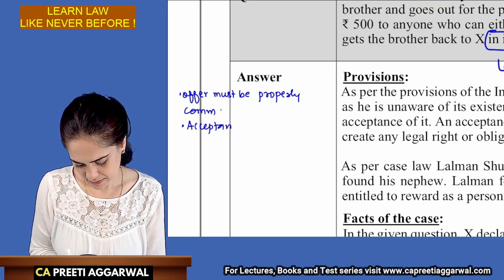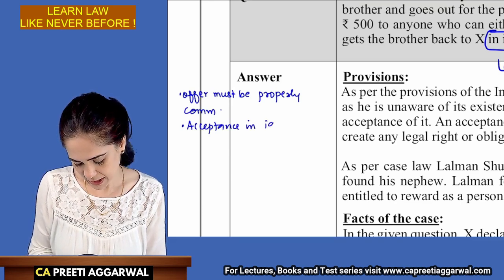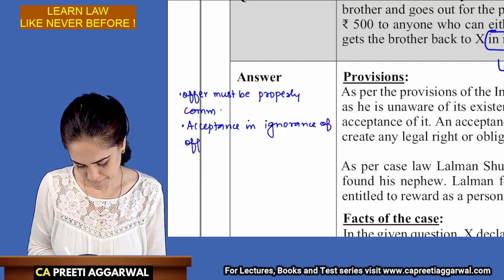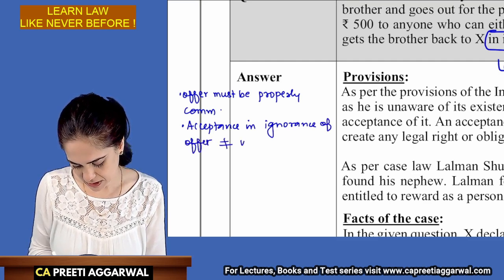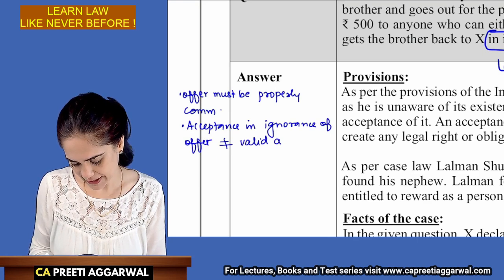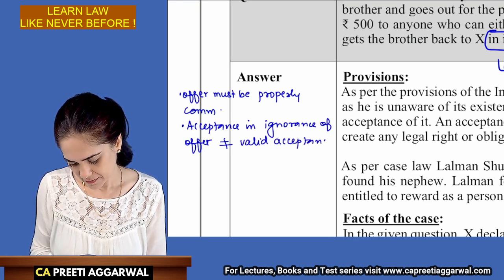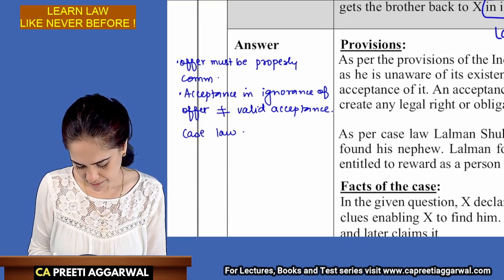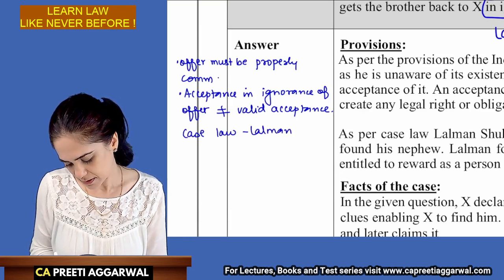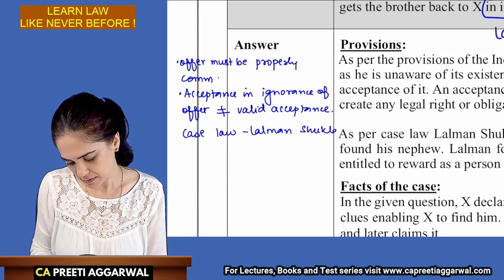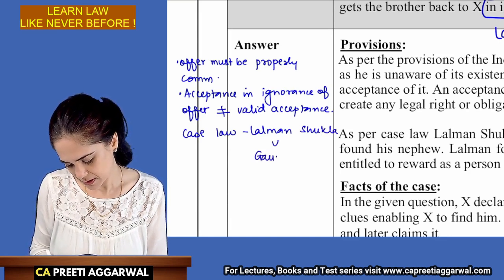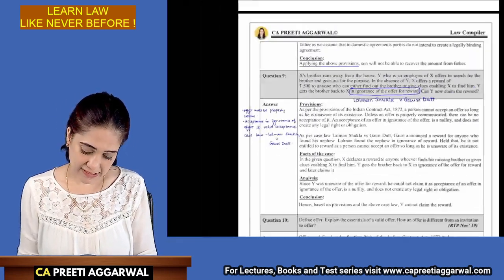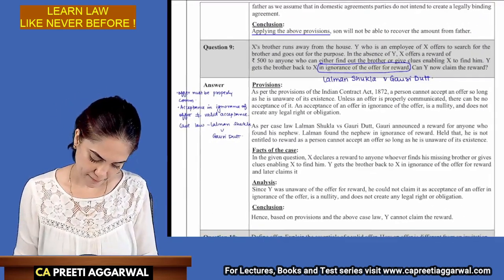Acceptance in ignorance of the offer is not valid acceptance. Then you will explain the case law Lalman Shukla versus Gauridat. Okay. Let's see if they have written this or not.